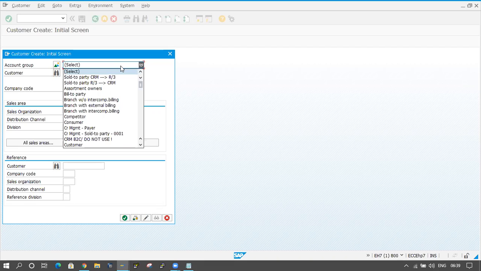Both are customers only, I mean both belong to only one customer, but the type is different here: ship to party, sold to party. And bill to party comes whenever you are doing the billing. So different types of customers will be there. The functionals get to know about these things: which type of customer we have to use and in which case. This is not our job. As a technical person, we have to write the coding. That's it. The remaining things the functionals can take care of.